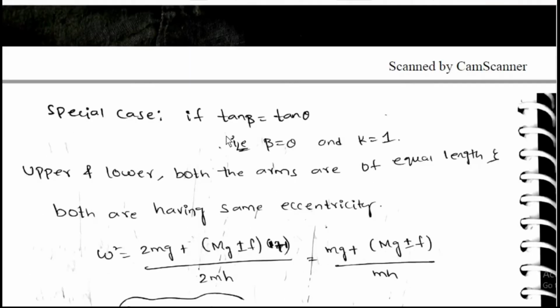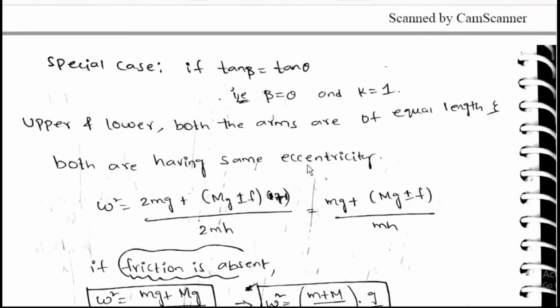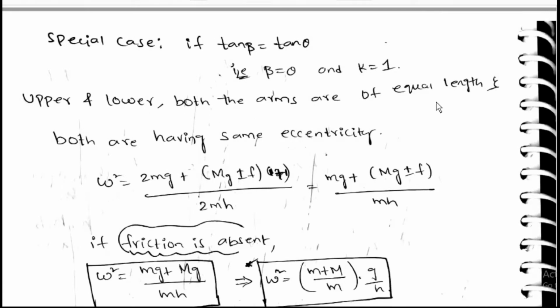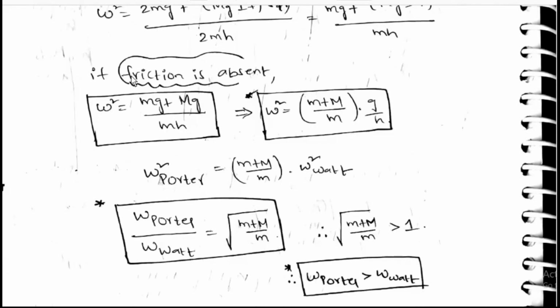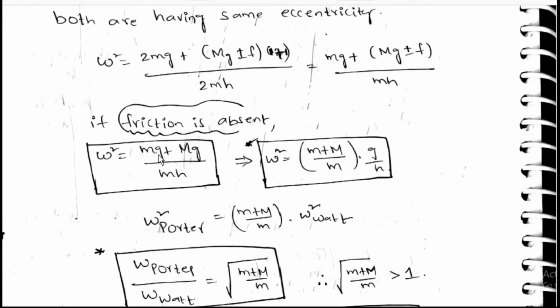Special case: if tan beta is equal to tan theta, that is beta is equal to theta and k is equal to 1, the lower and upper arms are both of equal length and have the same eccentricity. Omega square is equal to (2mg plus capital Mg plus or minus f) into (1 plus 1) by 2mh, which is equal to (mg plus capital Mg plus or minus f) by mh. If friction is absent, omega square is equal to (small mg plus capital Mg) by small mh. The omega square is equal to (small m plus capital M) by small m into g by h.